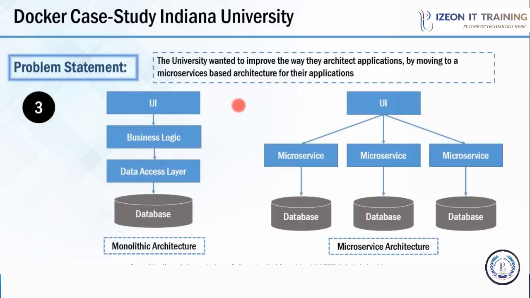So in the previous problem of Indiana University, they wanted to start modernizing their applications. So for that, they wanted to move from a monolithic architecture to a microservice architecture. And in the previous slides, we also saw that if you want to update a particular technology in one of your microservice, it is easy to do that because there will be very less dependency constraints when compared to the whole application. So because of that reason, they wanted to start modernizing their application. They wanted to move to a microservice architecture. Let us move forward and see what are the other problems that they were facing.